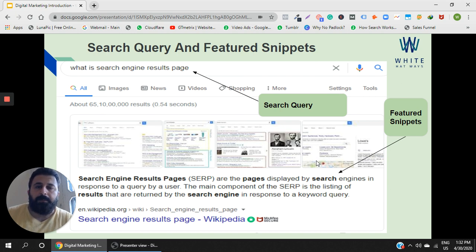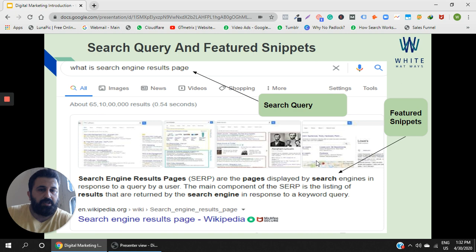A lot of times people call it a keyword. However, it is not a keyword. A keyword is something that an advertiser, or somebody who is writing the content, the blog owner, would instill in his content or his blog. That would be the keyword. So don't use them interchangeably.